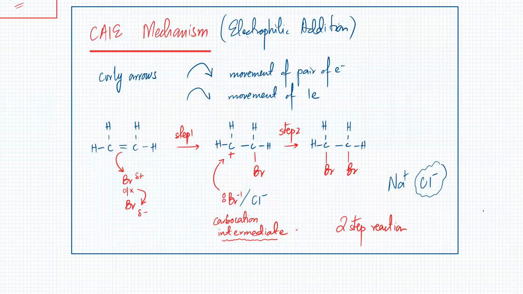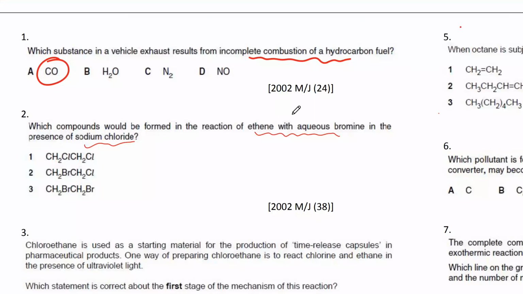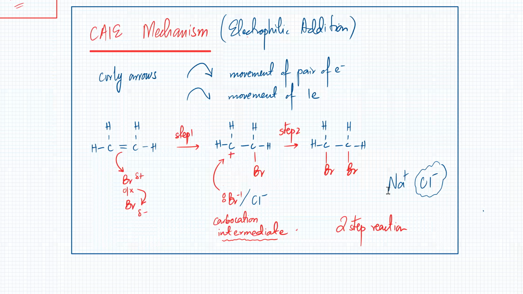Yes, sir. Okay, so coming back to the question, it was ethene reacting with bromine, but in the presence of NaCl. Although you haven't studied it, you just had to figure this out. What if NaCl came in? The Cl-1 is not going to go close to the double bond because the electrons will repel the negative charge. The negative double bond will repel the negative Cl-1. But once the carbocation is formed, the Cl-1 can get attracted to the carbon.